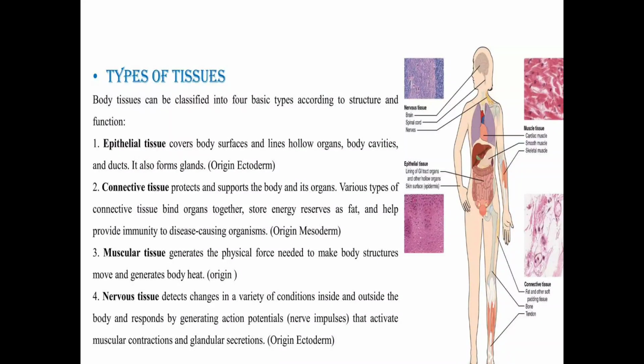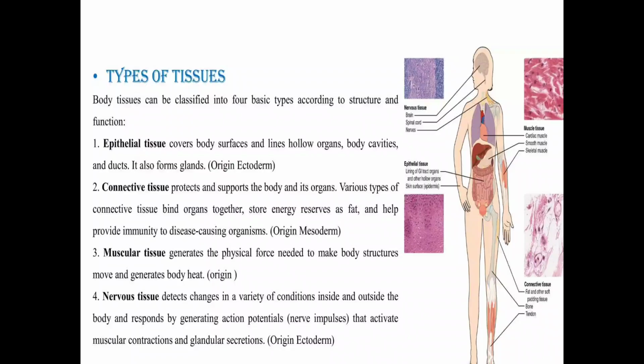Epithelial tissue covers the body surface and lines the hollow organs, body cavities and ducts. It also forms the glands, and its origin is the ectoderm. Overall, the body surface area is covered by epithelial tissue, the inner lining of hollow organs is also covered by it, and most body cavities are also lined by it, like the pleural cavity, the pericardial cavity, and the peritoneal cavity.